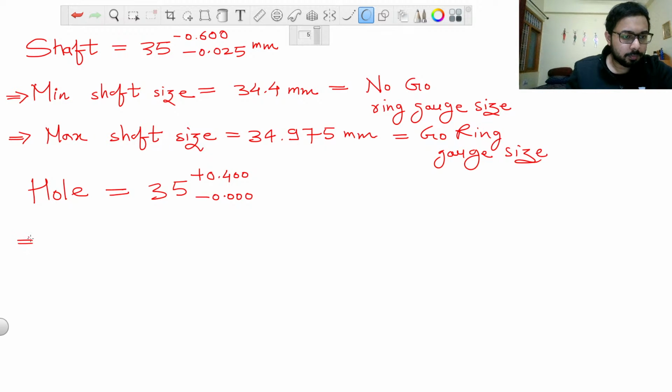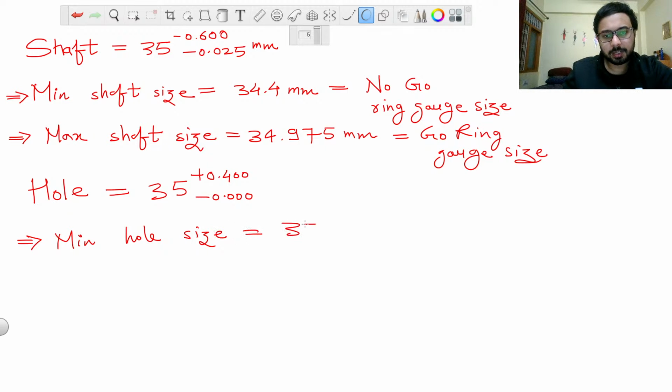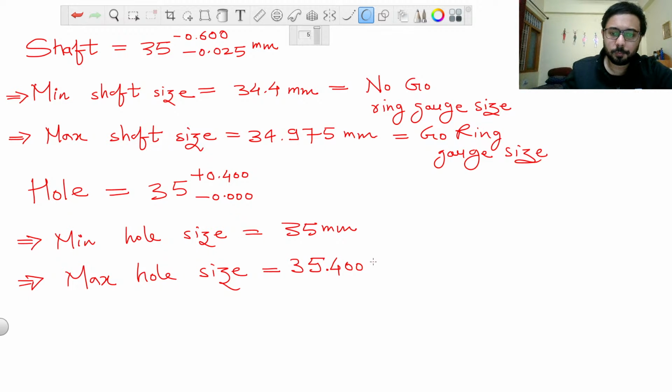Therefore, minimum hole size from above we can simply write as 35 mm, and maximum hole size is nothing but 35.400 mm.